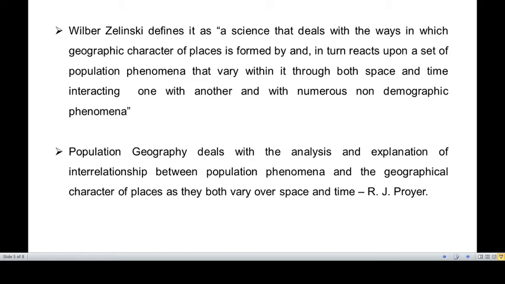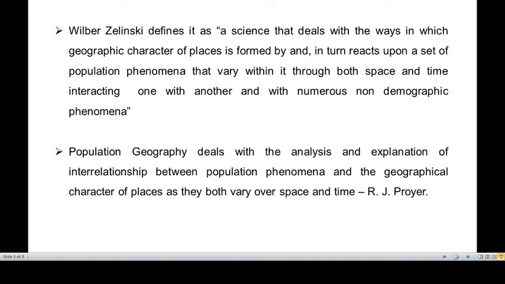Basically, what it means is that population geography is a branch of knowledge which tries to analyze the geographic character of a given set of population, which may again affect or impact the geographic character of the place in a given space or given time, and such interactions will have their effect on non-demographic phenomena also, which are not related to population.